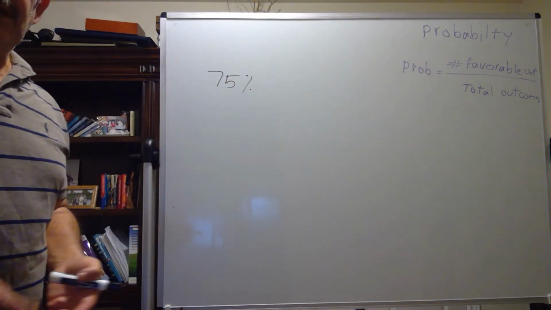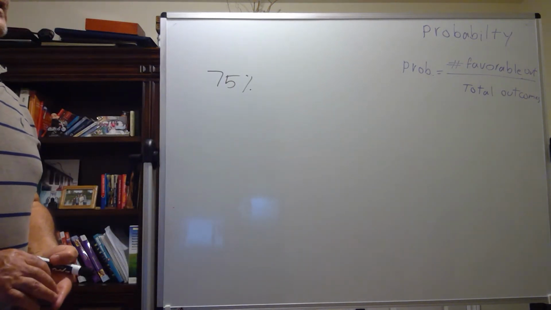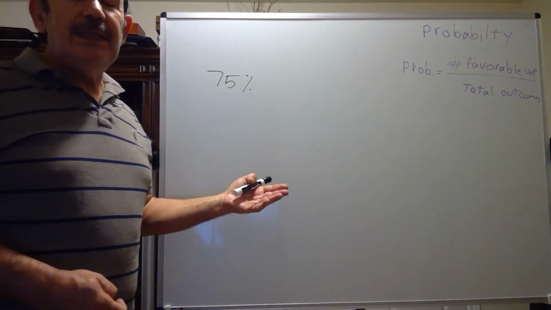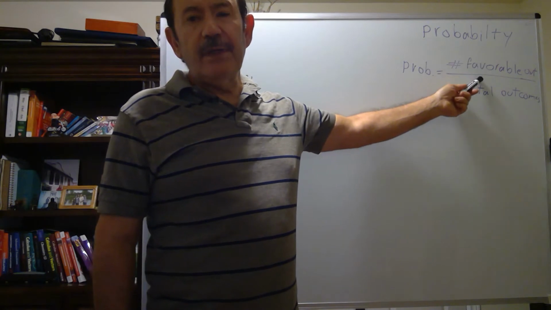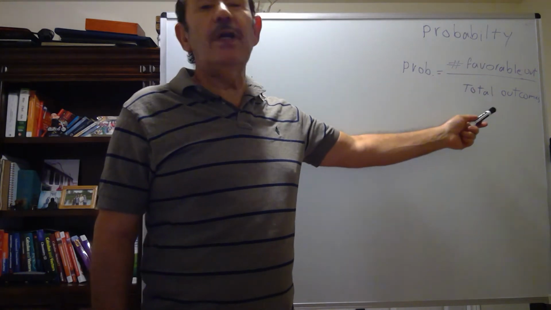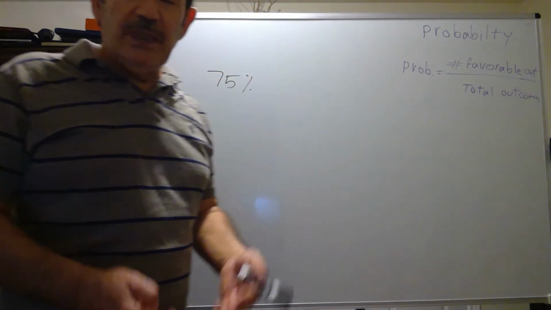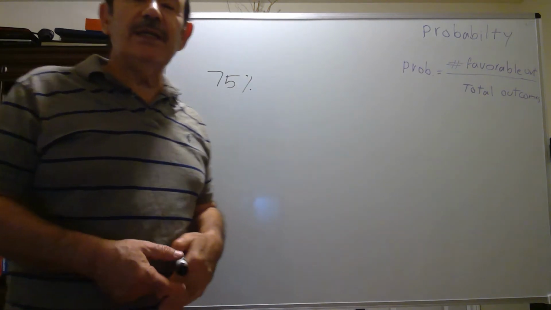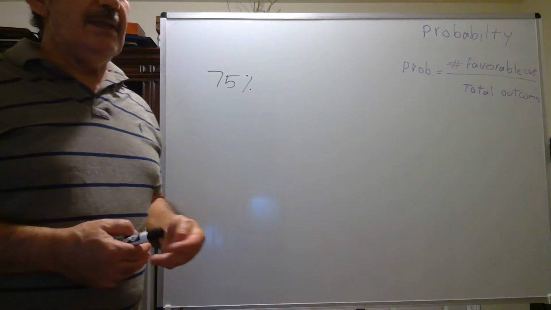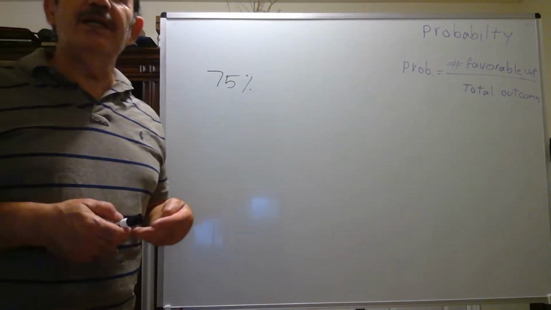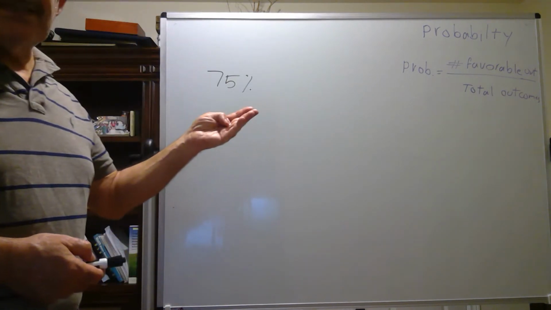How can we calculate the probability? The probability is the number of favorable outcomes to the total outcomes. By this formula, we can calculate the probability. Actually, probability is mostly calculated by experiment, but this is the formula.